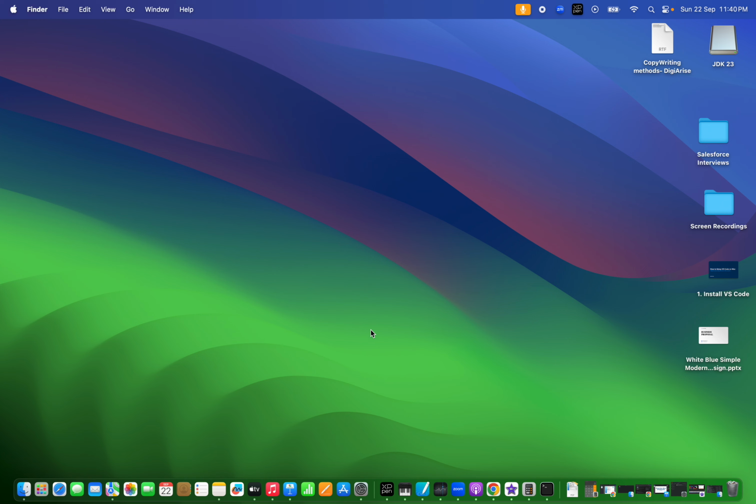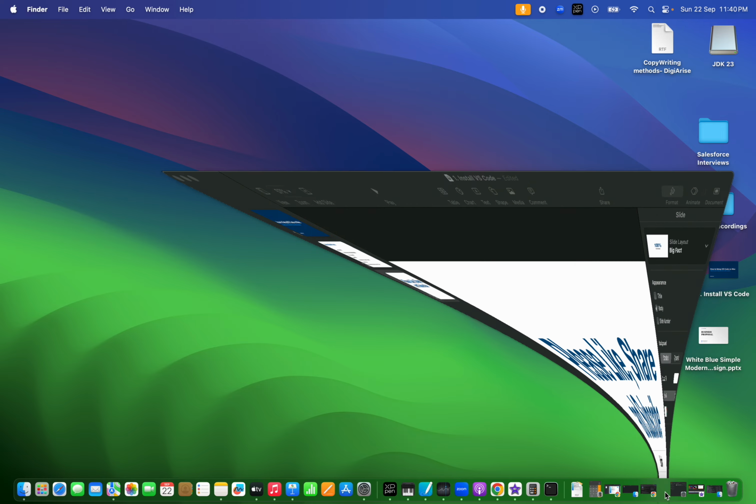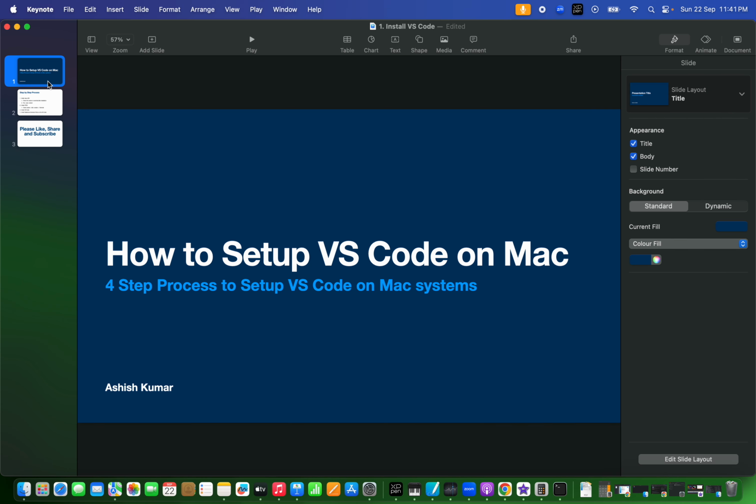Hello everyone. Today we are going to see how to install Visual Studio Code on our Mac machine. Okay. So first we will follow basically how to do the setup.